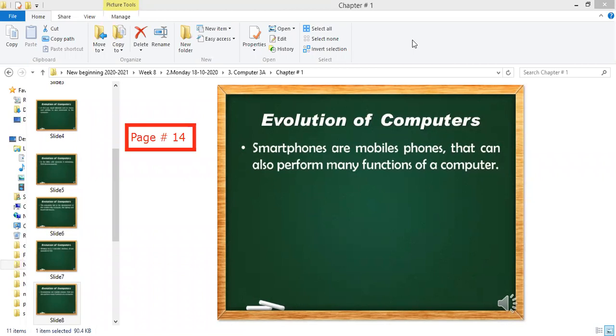Sir, I forgot it. Sorry. Sir, you forgot the question, sir. The question on page 14. We will do it. Wait, we will do it. I will not forget. After this slide, we will do the question.